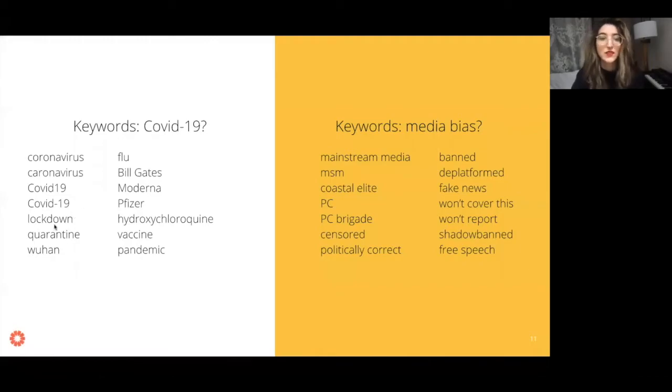We have words about the lockdown, right? Lockdown, quarantine. There may be geographic keywords that you're interested in depending on what you're looking at. We have words that relate to conspiracy, right? A lot of people talk about Bill Gates and depopulation and microchips, right? If you joined our last sessions on the common vaccine narratives and understanding vaccine misinformation, we talked about all the different narratives that have been popular over the last year of the pandemic when talking about COVID-19.